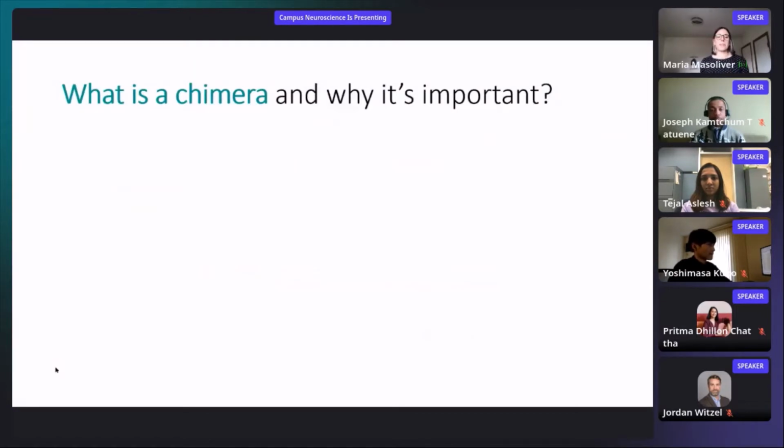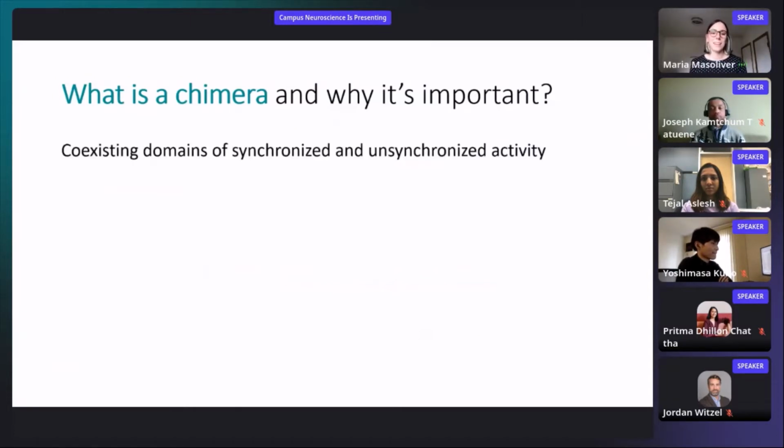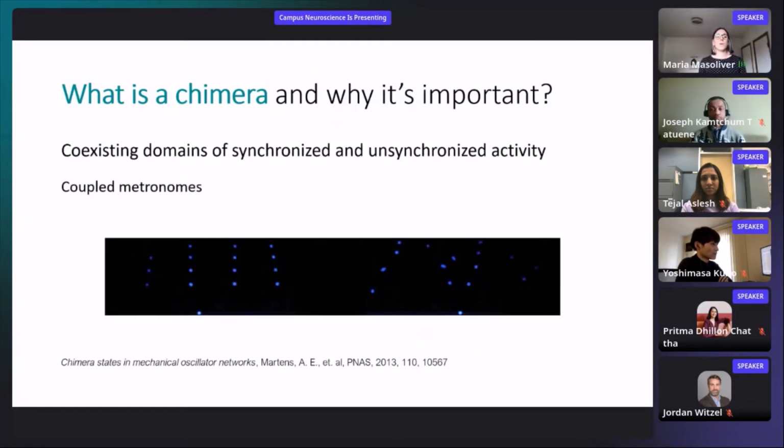So what is a chimera? In a chimera we can find synchronized and asynchronized activity. So in a chimera, as I said, we can find coexisting domains of synchronized and asynchronized activity.